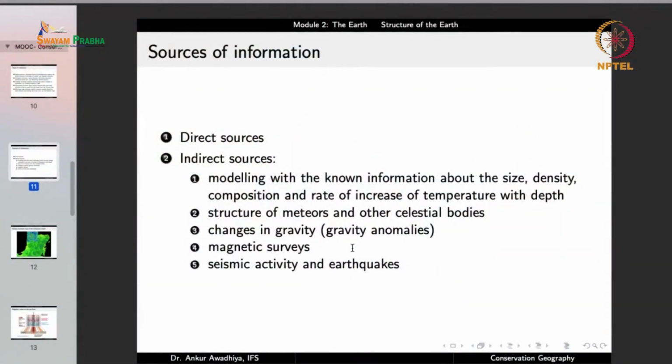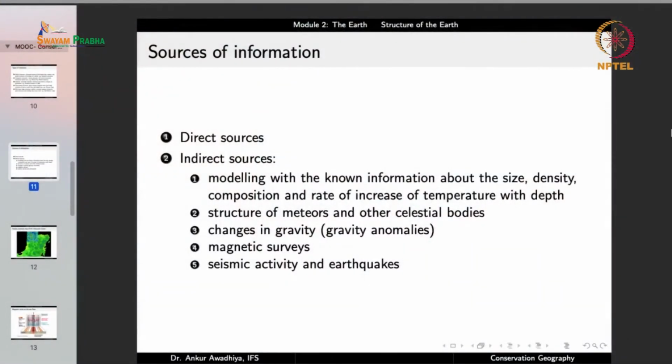We can look at changes in gravity in different locations. Now changes in gravity can tell us what is inside the earth. So if there is a certain location where the gravity is more, then that would mean that there is more amount of mass at that location. And by looking at the gravity at different points, we can make a correlation between different locations and the different amount of masses that are inside. So that is also another way. Another thing is magnetic surveys. So we can look at different locations on the earth and we can look at what is the amount of magnetism, what is the direction, what is the strength of magnetism in those locations.